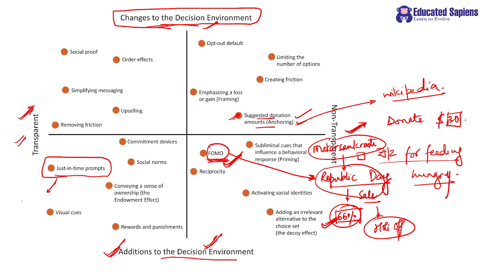So whenever you see YouTube videos also, you will find at the end there will be a button to subscribe. So you are adding something to the decision environment, but it is also transparent, because obviously you know that people want you to subscribe. Clear? So please remember, these are the major classifications and ways in which people can work out.